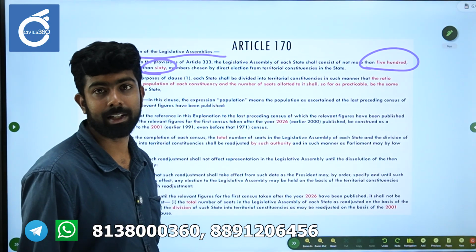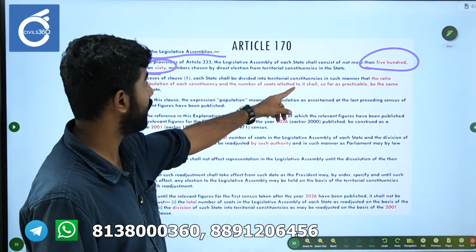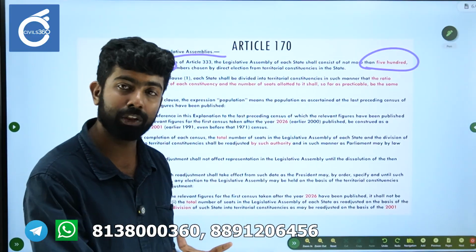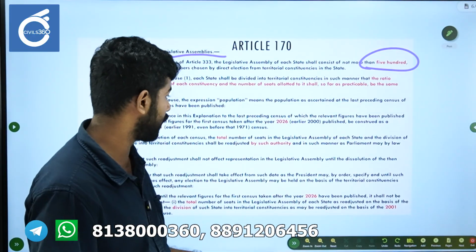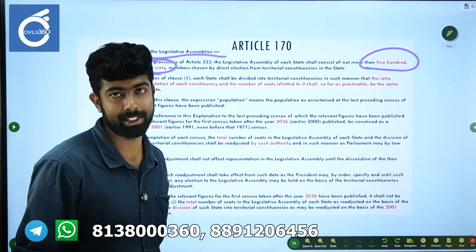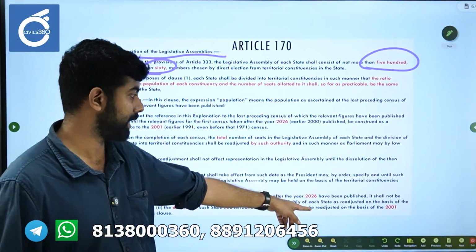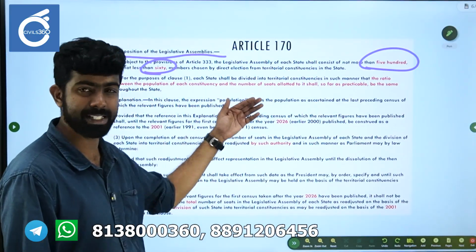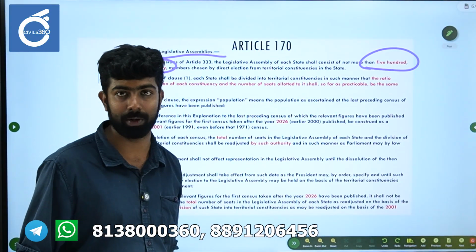It also covers the redrawing of the division of territorial constituencies, which will be done on the basis of the 1971 census. Please read this in its entirety if you want to understand.